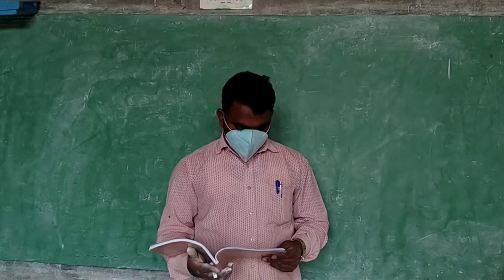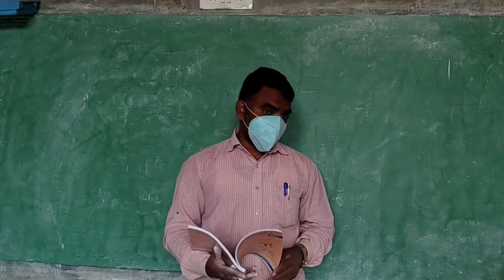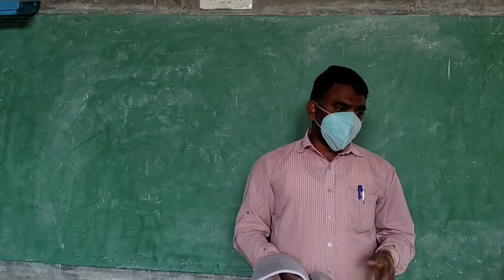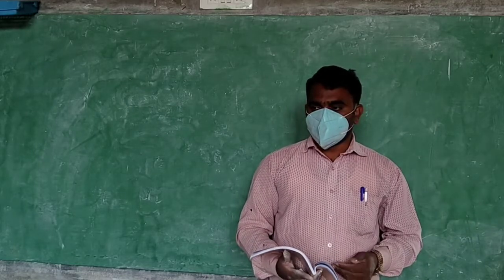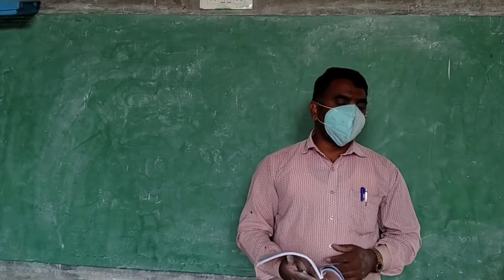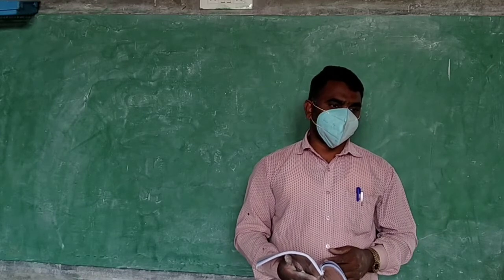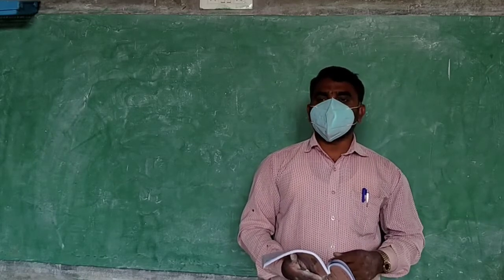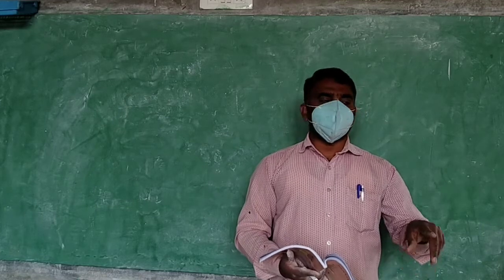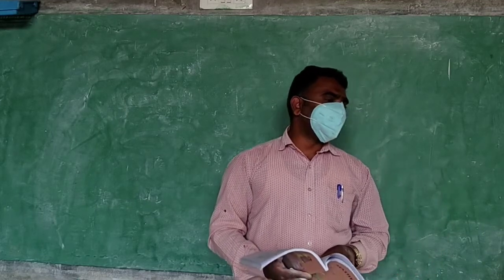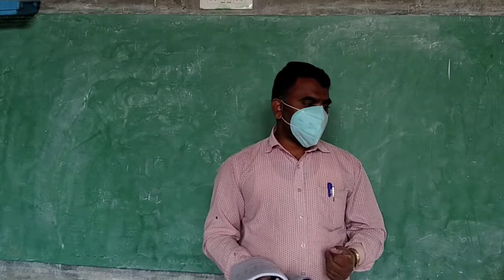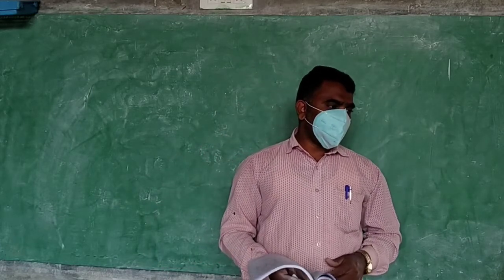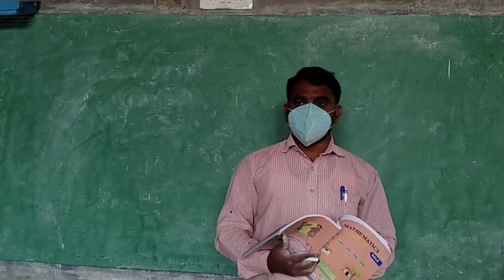So, this is page number 46, question number 4. See the example: Bari and Ahmad are playing cricket. Bari scored 10 runs. Ahmad scored 3 runs less than him. Means how many runs did he score? Yes, 7. How do you get this answer? So here also you have to do like that only, no? Now Bari becomes Sachin Tendulkar.